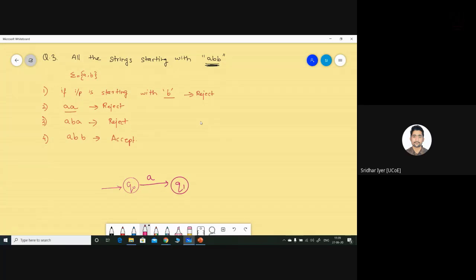I will first draw what exactly is required, the table and the diagram, something like this. Now I know that if my string is starting with ABB, whatever be the inputs after that, I need to accept it. So I can say that this particular state Q3 is my final state or a trap state, right?